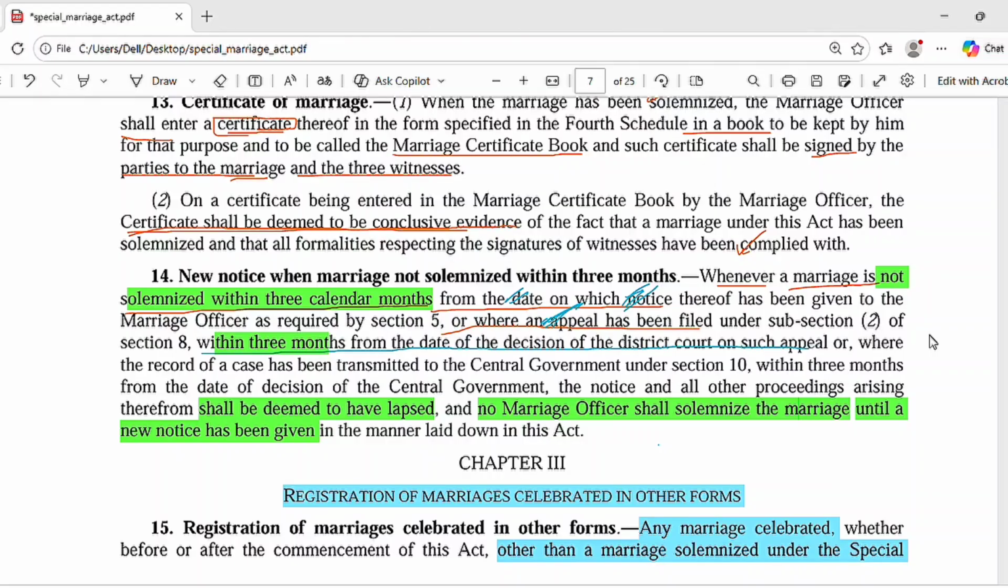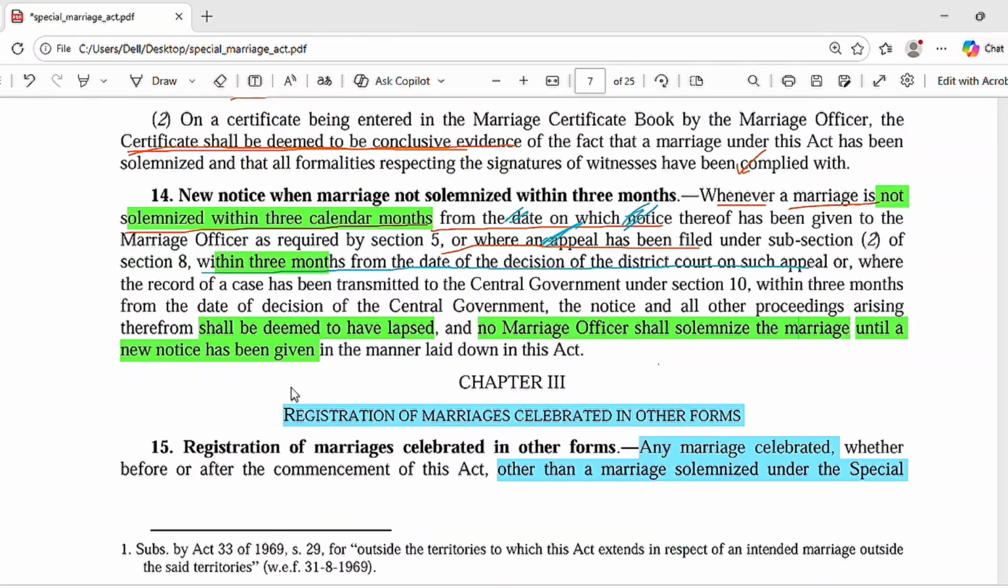If the marriage is not solemnized within 3 months, what will be the status of that marriage? The marriage shall be deemed to have lapsed, and no marriage officer shall solemnize the marriage until a new notice has been given. So again, if the status has lapsed, then a new notice has to be given, and again the same procedure has to be followed.